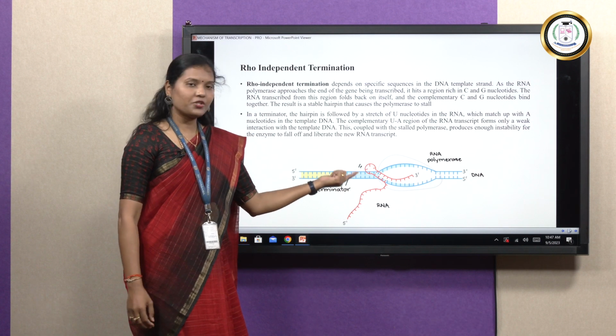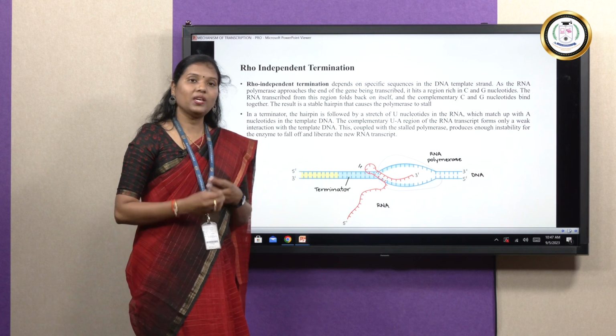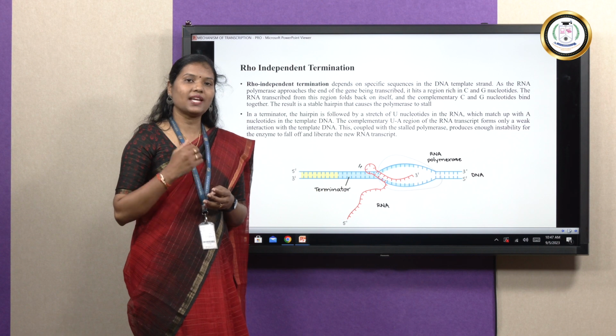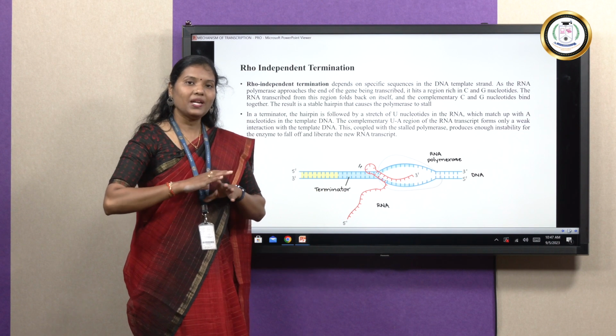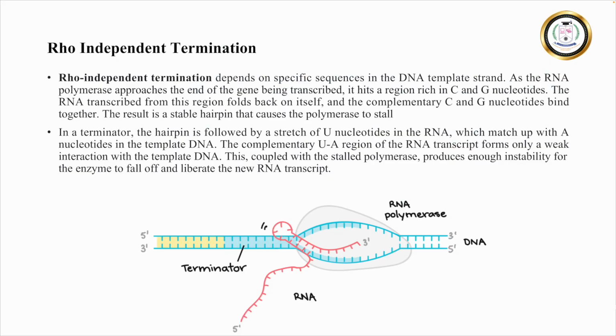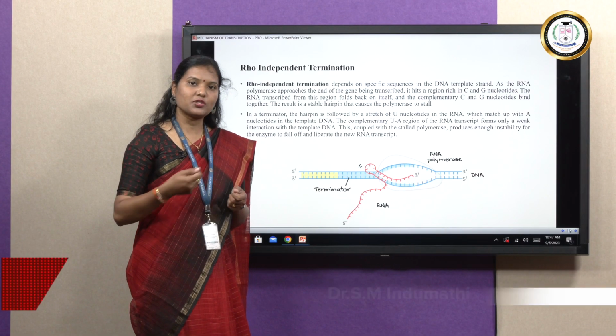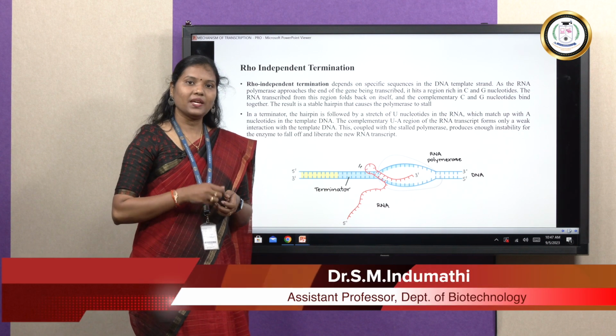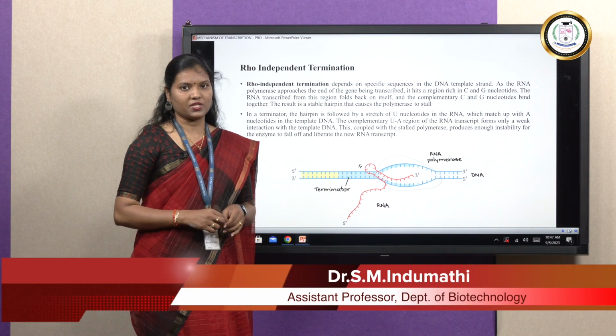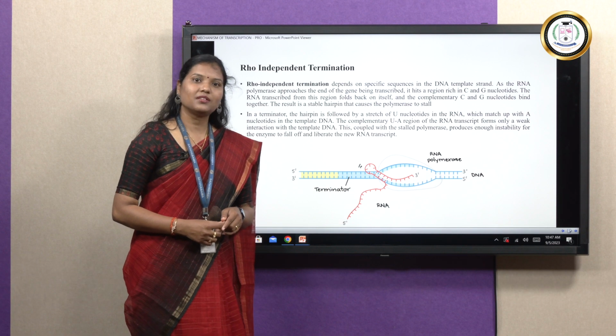So the formation of this hairpin loop as well as the weaker interaction between the A nucleotides and the U nucleotides completely stops the transcription, and thereby it will pull off the primary transcript of mRNA outwards of the transcription bubble. The mRNA is now released and RNA polymerase falls off from the transcription bubble, thereby putting an end to the transcription process.